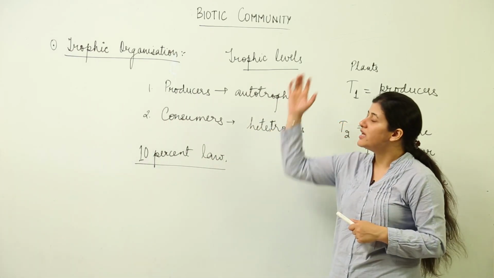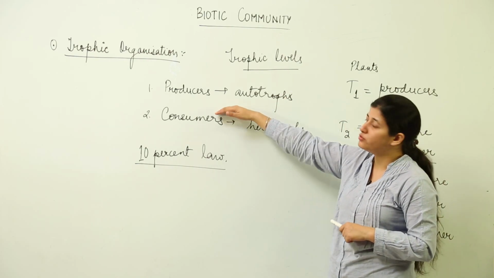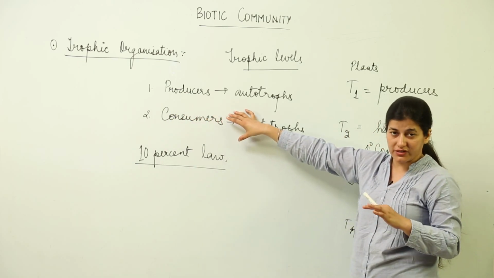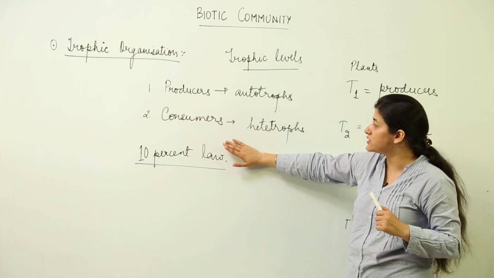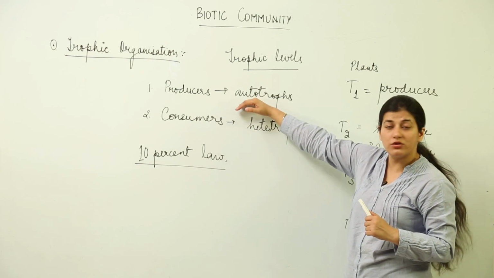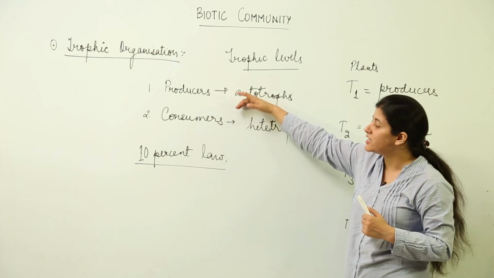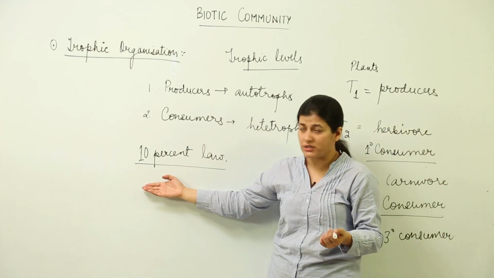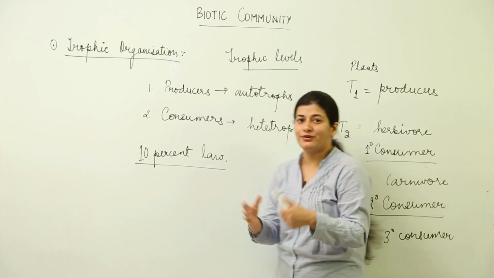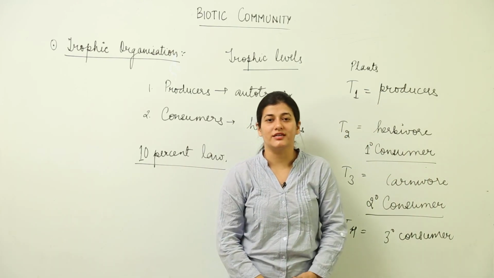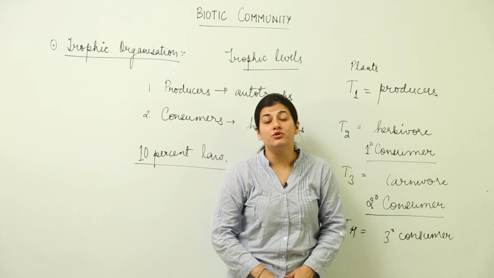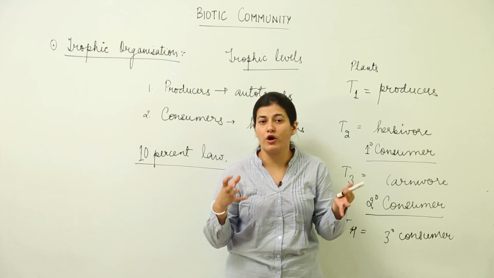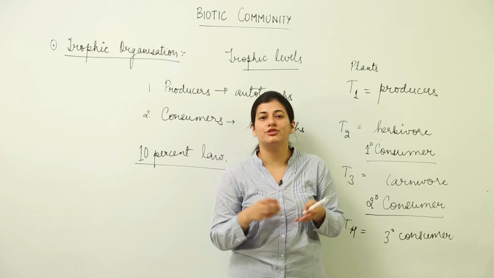You have to keep in mind that the main distinction is between producers and consumers, and among consumers we can accommodate 3 trophic levels, where primary, secondary and tertiary consumers are present. These are going to depend on the autotrophs for their energy requirement. They are going to waste a huge amount of energy and utilize as little as 10% of it, and with this we come to the end of the lesson. This is all in trophic organization that you have to understand, so that you can see the development inside a biotic community in a better way. This is just for making you well introduced to the biotic